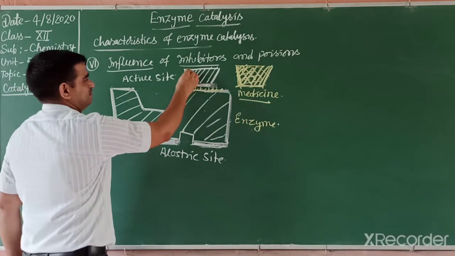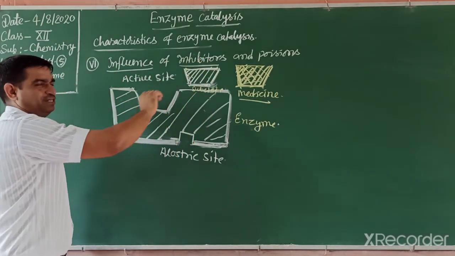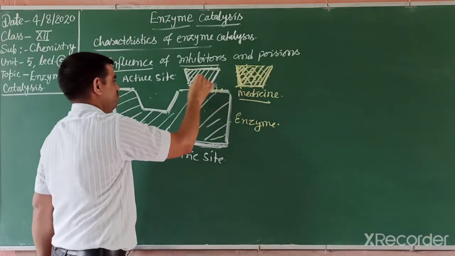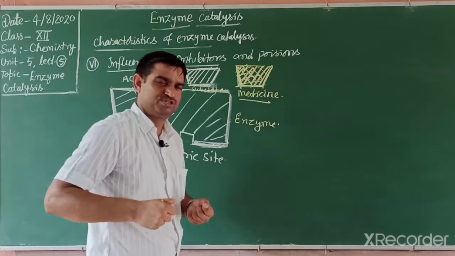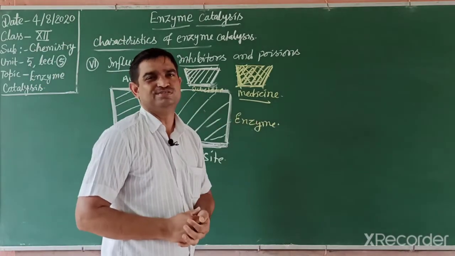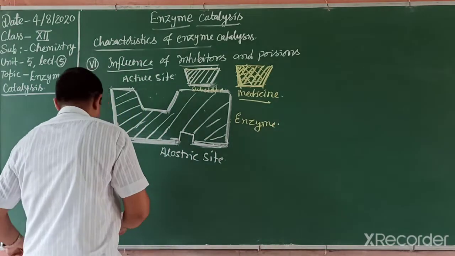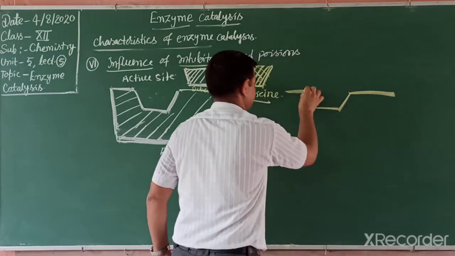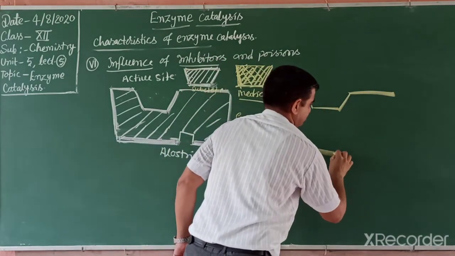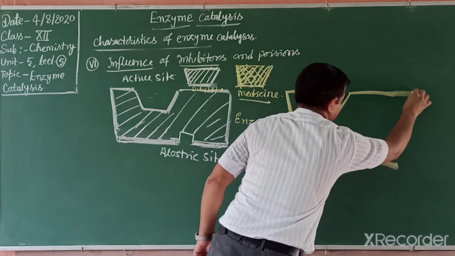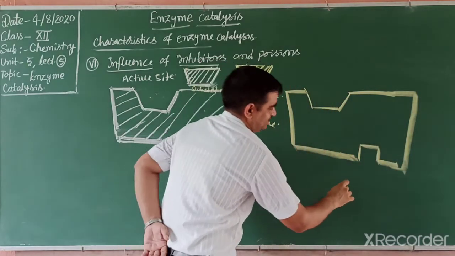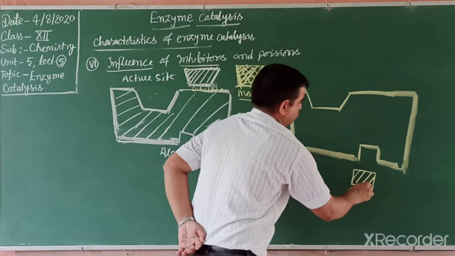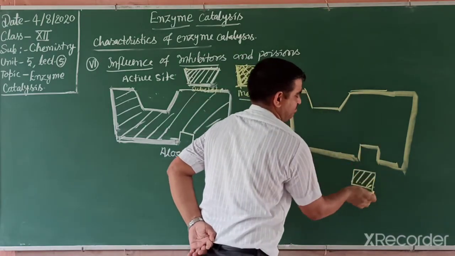In a similar way, this one is a substrate that occupies and the particular reaction occurs. We want to stop this. We create a competing inhibitor that occupies this site, so that our immune system increases and we can fight the disease. Or how else can it work? In the enzyme, this one is the active site and the lower side is the allosteric site. So students, we can put another compound on this side. If it is not a competing inhibitor, then we put it on this side.